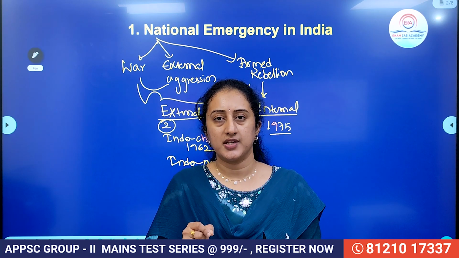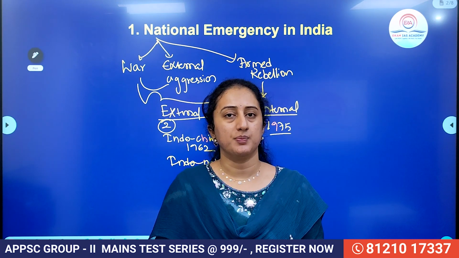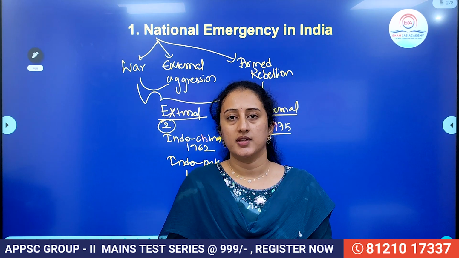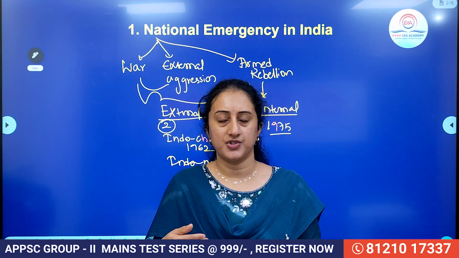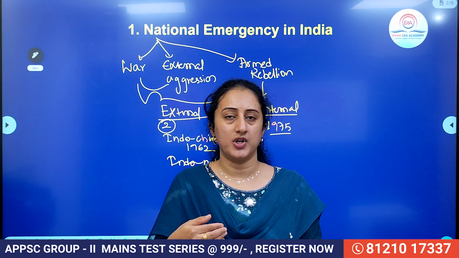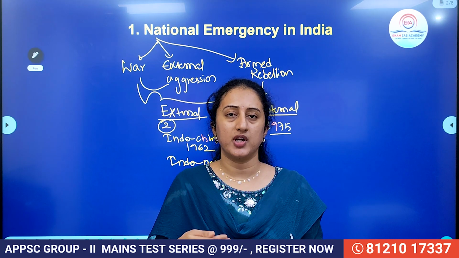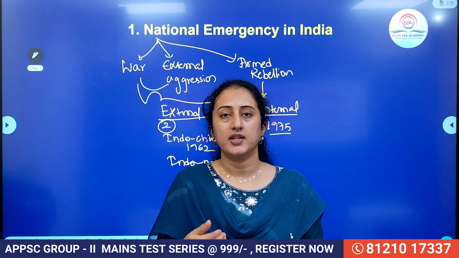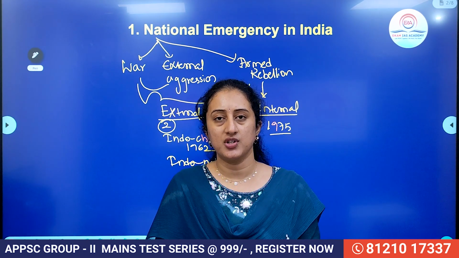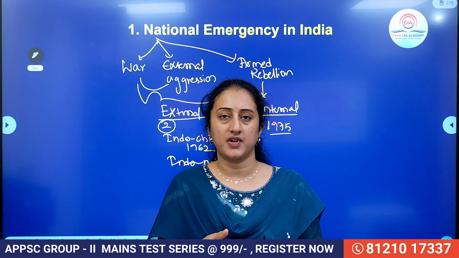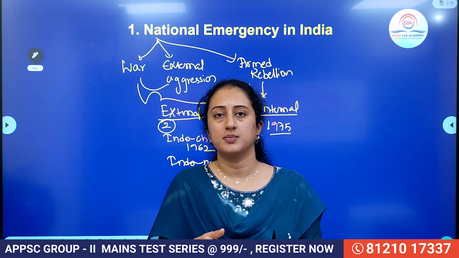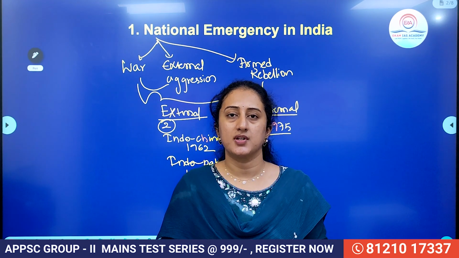Return means that by signing the paper, they have to give it to the President of India. This is one condition. Then, in the national emergency process, what is the majority required to be voted upon? It is a special majority by both the houses of Parliament. Then, if the houses of Parliament are not in session, within a maximum of 6 months they have to reassemble and pass the resolutions independently.